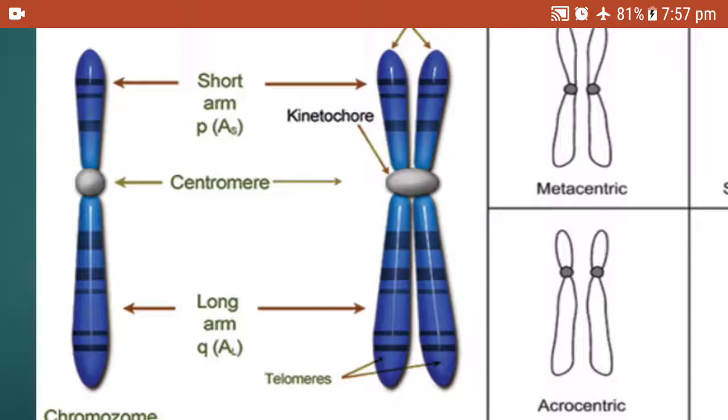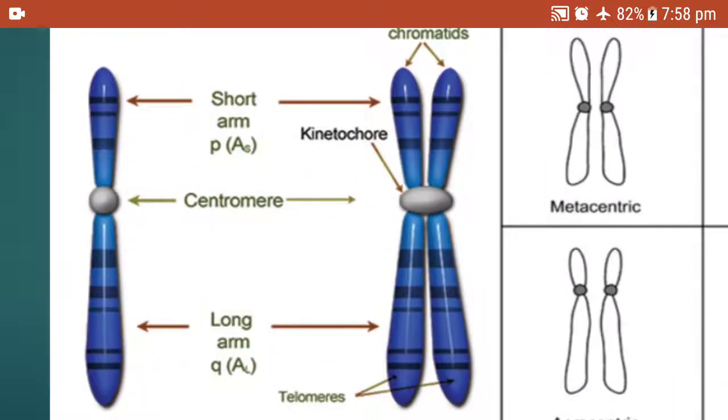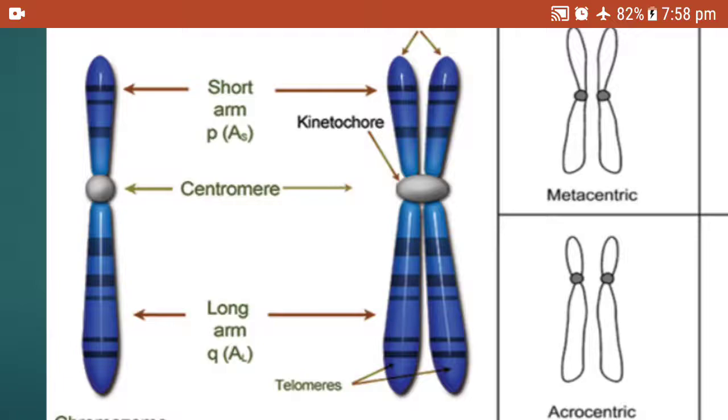They are made up of short arm and long arm. These are joined at the center, the centromere. So there are four chromatids, sister chromatids, which are attached to the centromere.